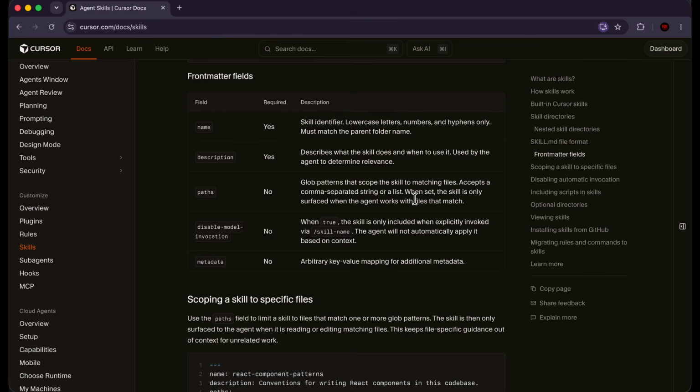So remember how earlier we were talking about how the agent can pull a skill or invoke a skill based on its relevance to the present conversation? Well, how is it going to know what to check for relevance? It's going to check the description. So since the description describes what the skill does and when to use it, when the agent needs to decide to use the skill, it's going to use the description to determine the relevance of that skill.